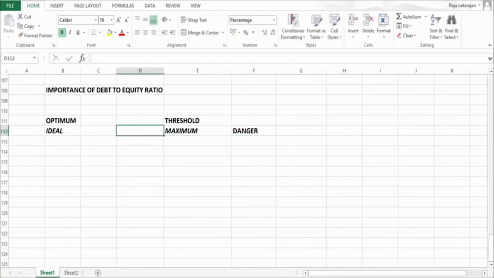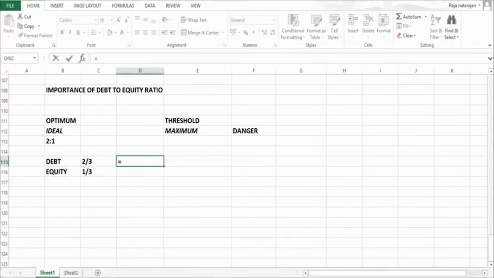So what is ideal ratio? What is maximum? Let's see one by one. The ideal ratio is 2:1. What does that mean? When I say the ratio is 2:1, it means my debt is actually 2/3 of total funds and equity is 1/3 of total funds.